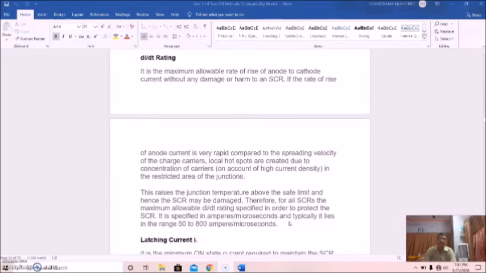This raises the junction temperature above the safe limit and hence the SCR may be damaged. So for all SCRs, the maximum allowable DIDT rating is specified in order to protect the SCR. It is specified in amperes per microsecond and typically is in the range of 50 to 100 amperes per microsecond.